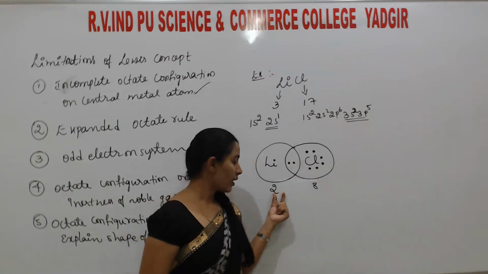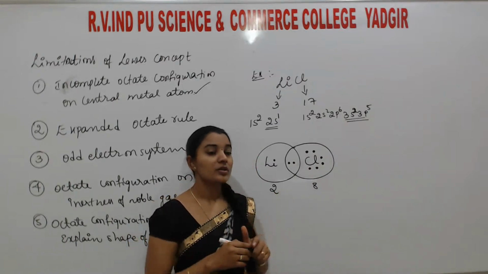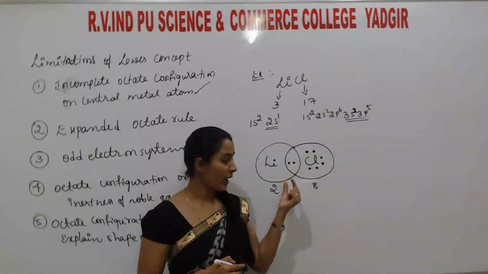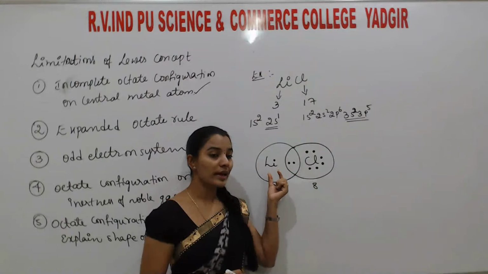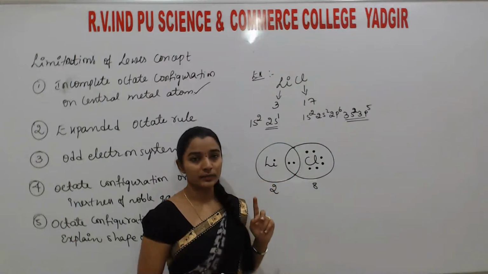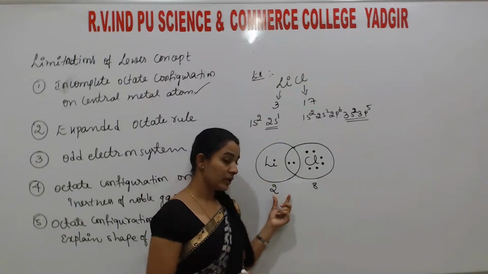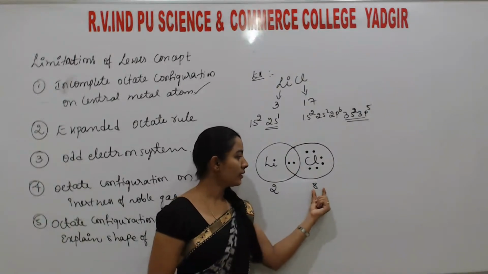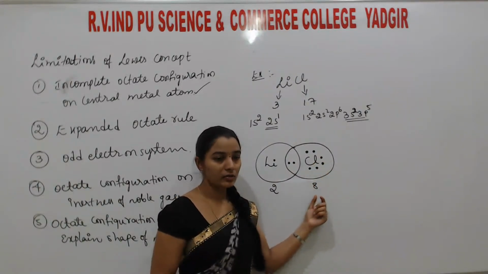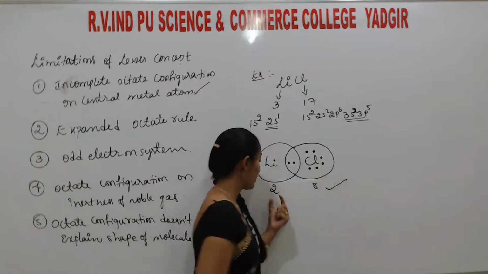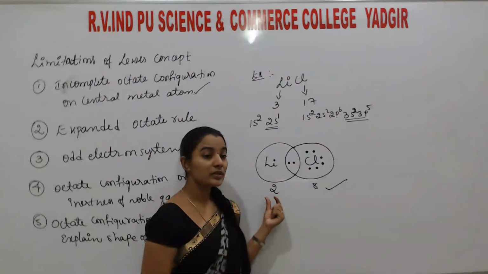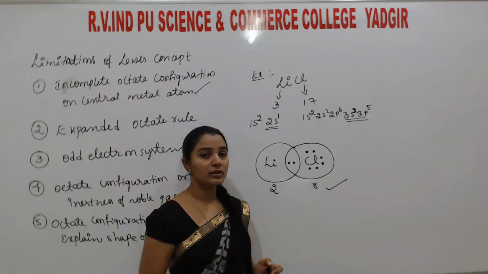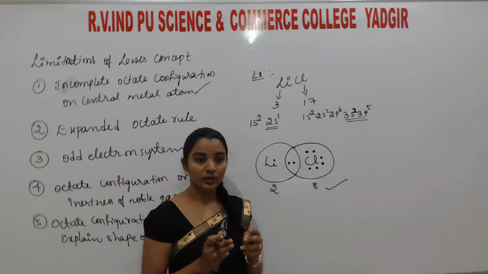The main rule is that after bonding, except hydrogen, whether lithium, boron or anything, should satisfy the 8 electron system. Here chlorine satisfies the 8 electron system, which is correct, but lithium satisfies only 2 electrons.